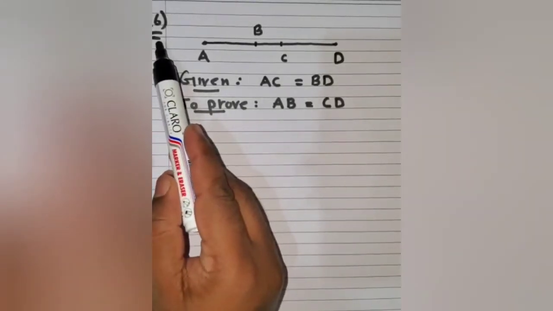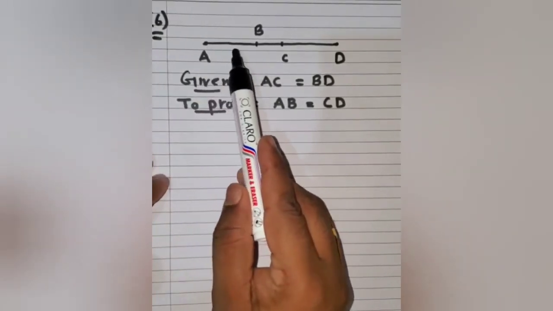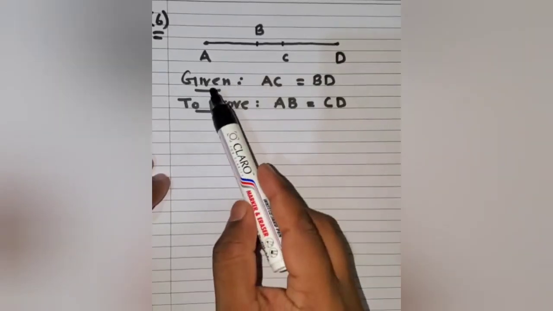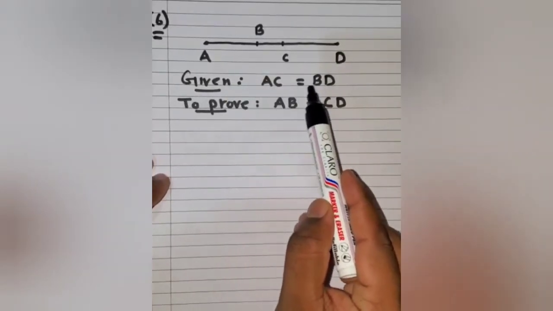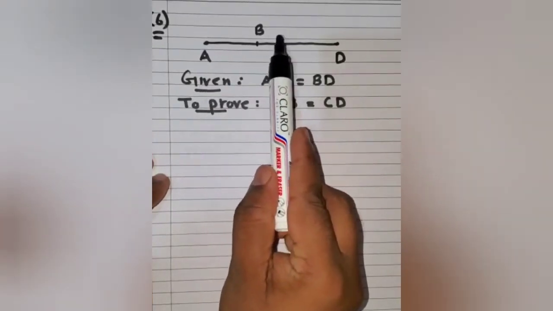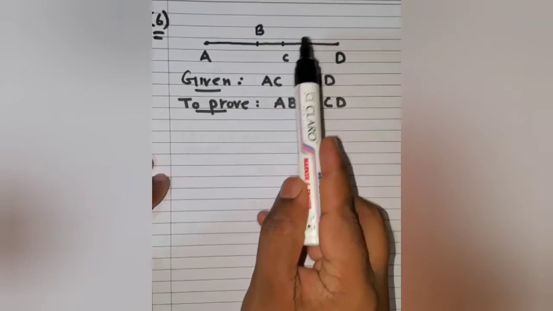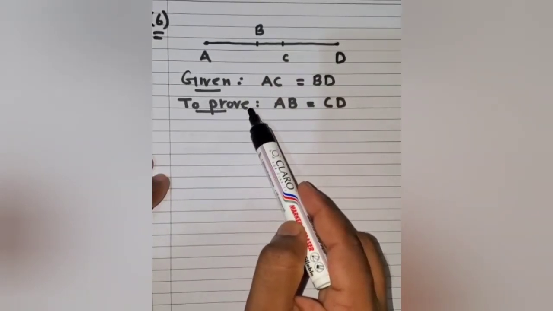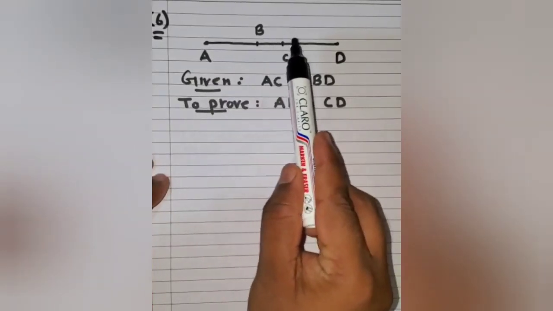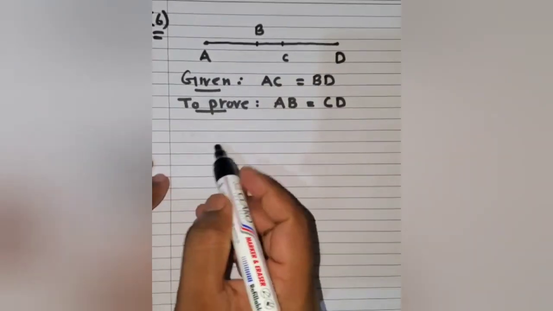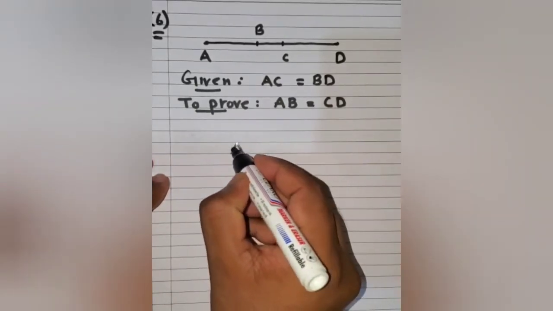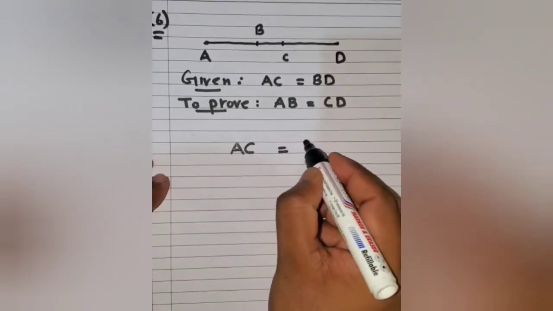So, in question number 6, the figure is already given, the one which is drawn over here. It is also given that AC is equal to BD. So, if you look at the figure, AC is equal to BD. And we have been asked to prove that AB is equal to CD. So, what we shall first do is write the given thing. That is, AC is equal to BD.